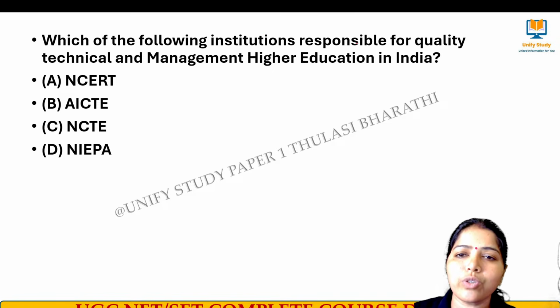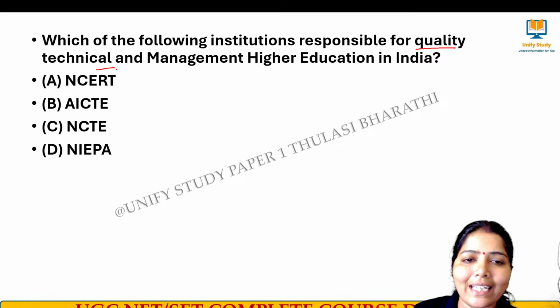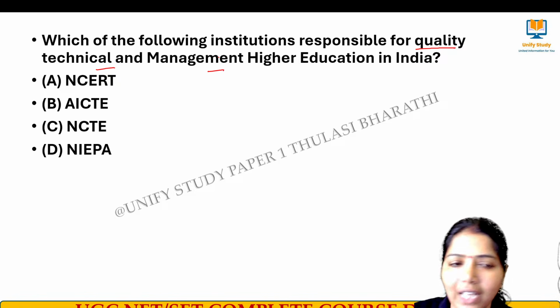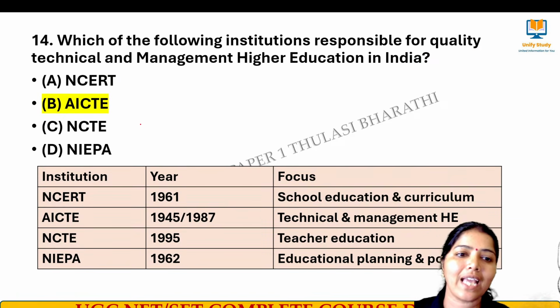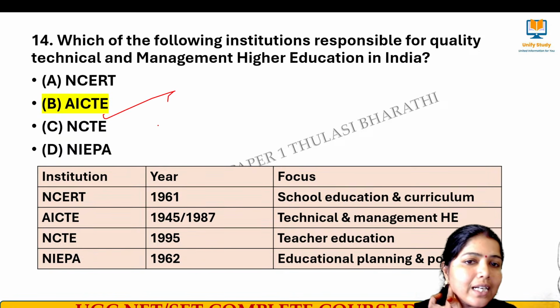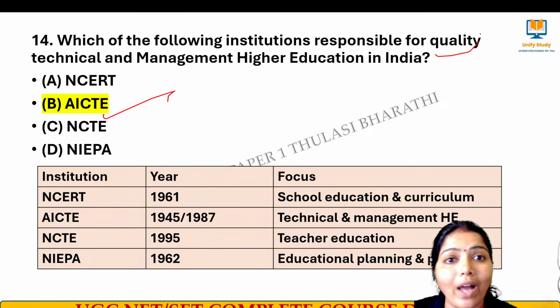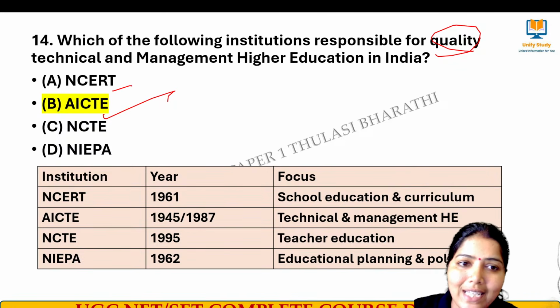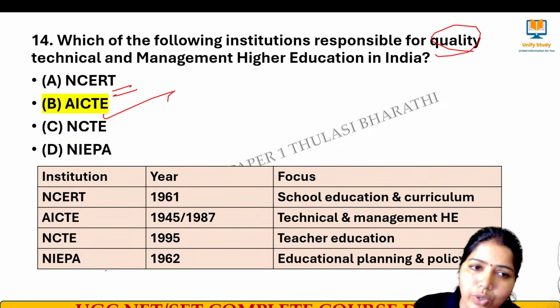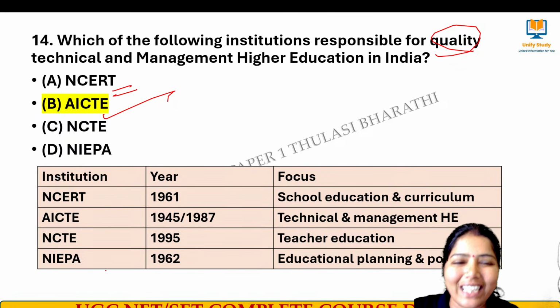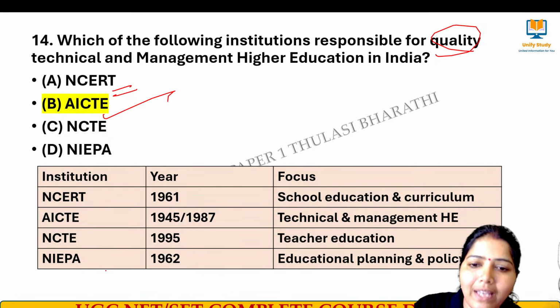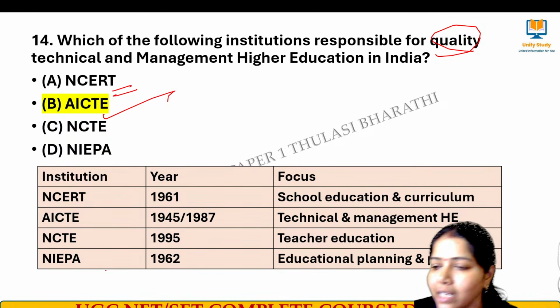Which of the following institutions is responsible for quality technical and management higher education in India? The right answer for this question is AICTE, because they take care of quality technical and management education. NCERT is meant for what? It is for school education. NCTE is meant for teacher education. NIEPA is meant for educational planning and policy.